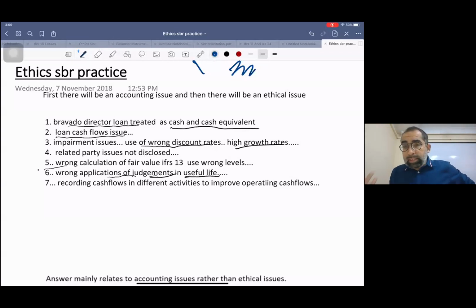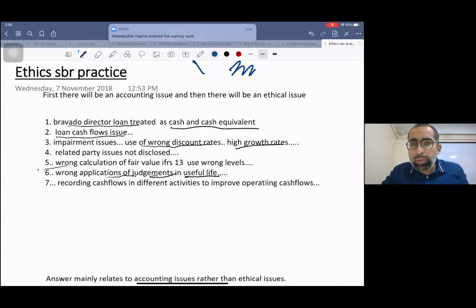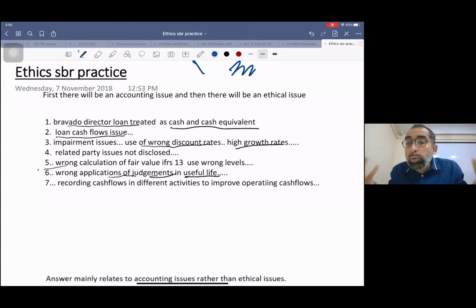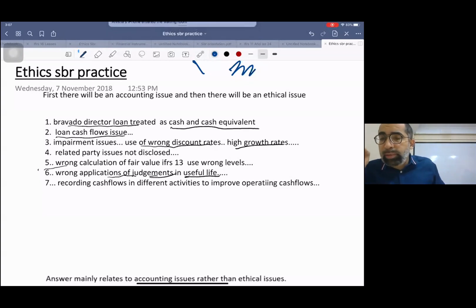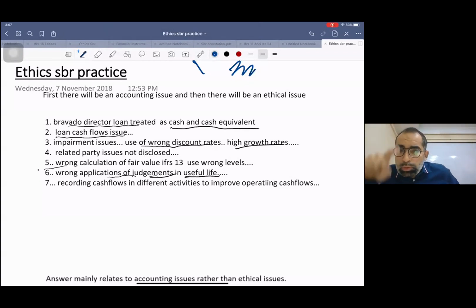So now, as an accountant, you can manipulate artificially and increase the future cash inflows. If you increase future cash inflows, automatically your present value will be higher, so your value in use will be higher, so there will be no impairment. So you are manipulating your financial statements through this issue. So first there will be an accounting issue, then there will be an ethical issue.